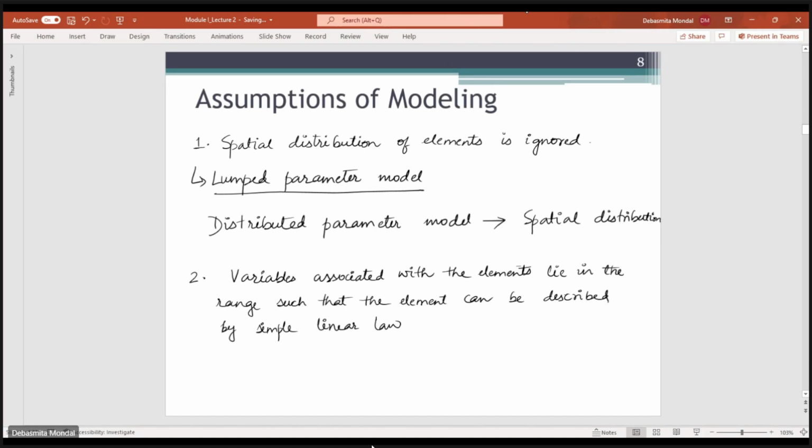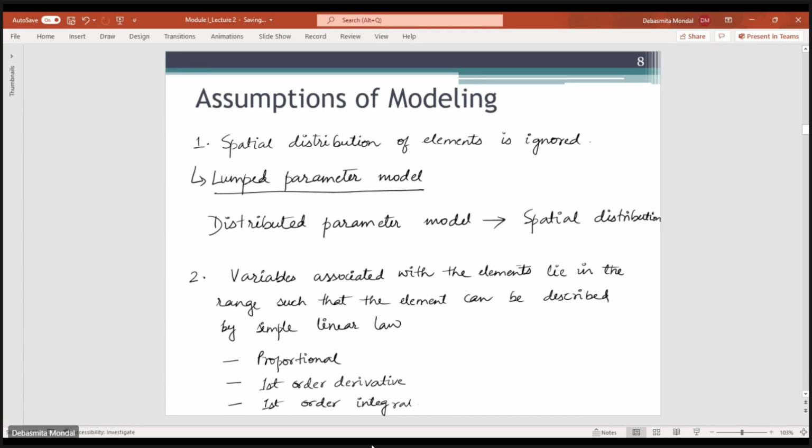This linear law can be a proportionality, it can be a first order derivative, it can be a first order integral. So as long as we are dealing with these kinds of things, mostly we will try to model our systems using equations which are linear in nature.